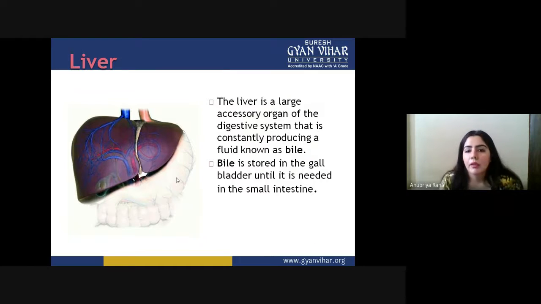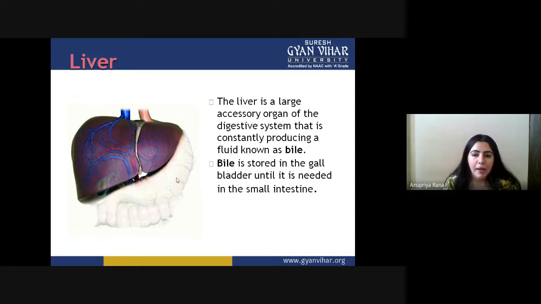Now the liver. This is a large accessory organ; compared with the glands, the liver is a larger one. It is an accessory organ of the digestive system, and it helps by producing a fluid known as bile. Basically, the liver is famous for its bile juice. Bile is stored in the gallbladder until it is needed in the small intestine.